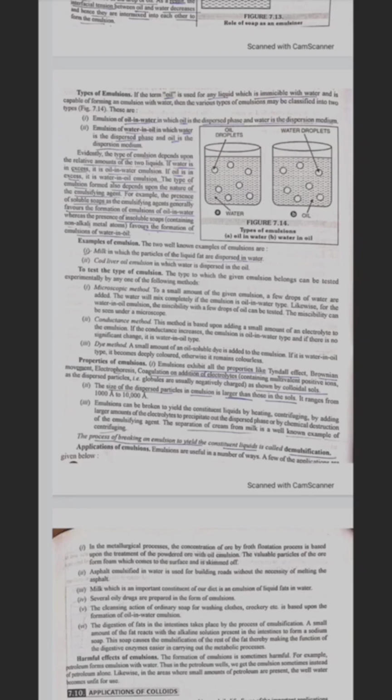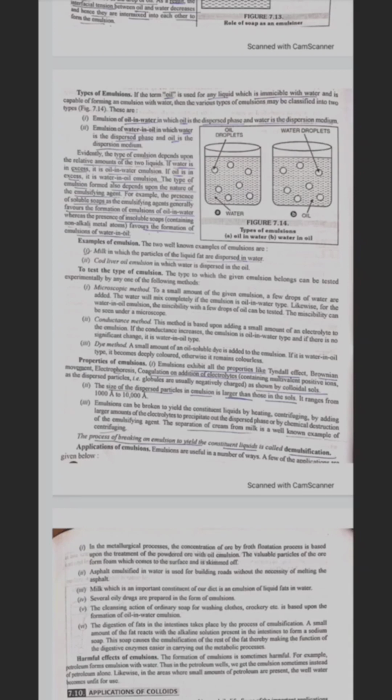Properties of emulsion. Emulsions exhibit all properties like Tyndall effect, Brownian movement, electrophoresis, and coagulation on addition of electrolytes containing multivalent positive ions, as the dispersed particles, that is globules, are usually negatively charged, as shown by colloidal sols.